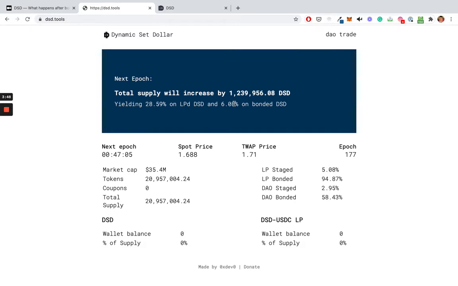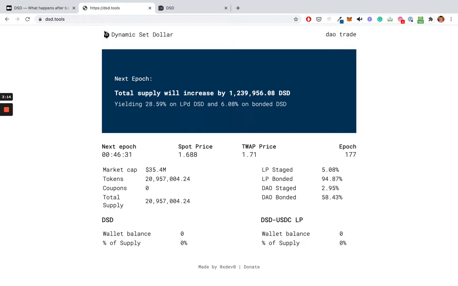So at that point, a lot of people will probably unbond their LP, a lot of people will unbond their DAO tokens, and a lot of other tokens will be in circulation. So what the protocol does then is it needs to find a way to incentivize participants to take the price back up to 1. And the way it does this is it makes it easier for them to take the decision to voluntarily burn their DSD. I'll explain how that works in a bit. In the next video, we'll talk about coupons and how they help with that in more detail.